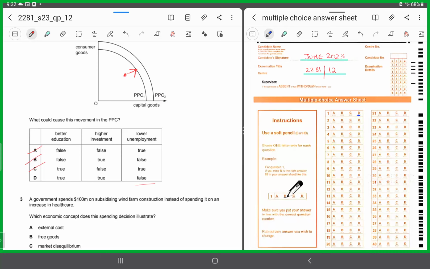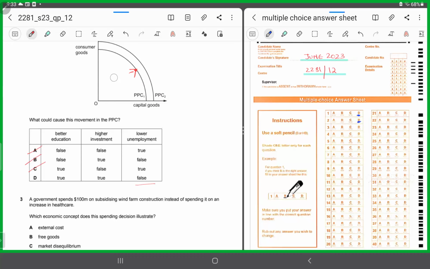The lower unemployment would have been true in the case where there would have been underutilization of resources. In that case, there would have been a point inside the PPC, right? And then that would have led towards the PPC. You would have been somewhere over here and then you have moved onto the PPC, if they were talking about unemployed resources. That is why it's false in this case. I hope it's clear now. So it's option D. For 2, it's D.